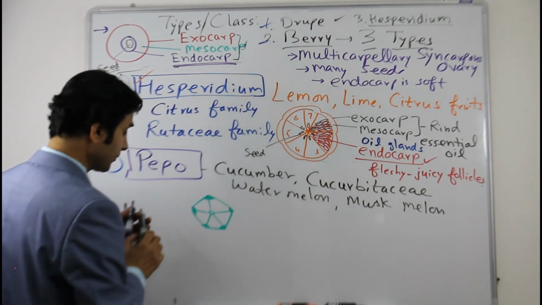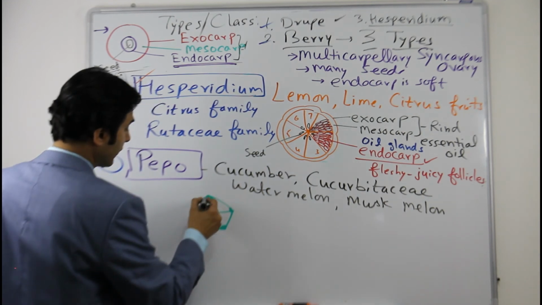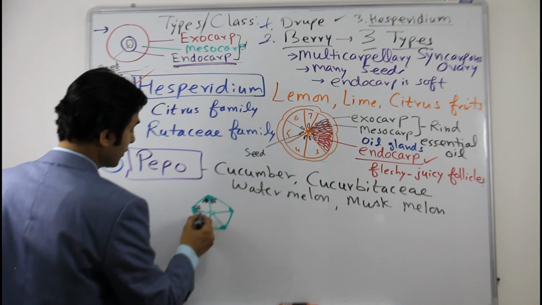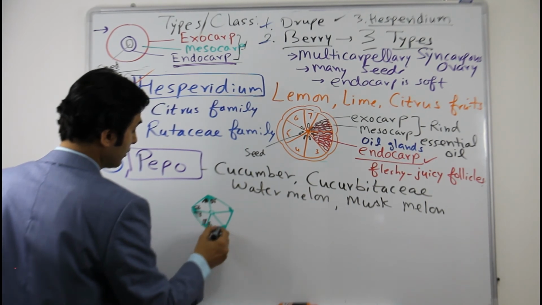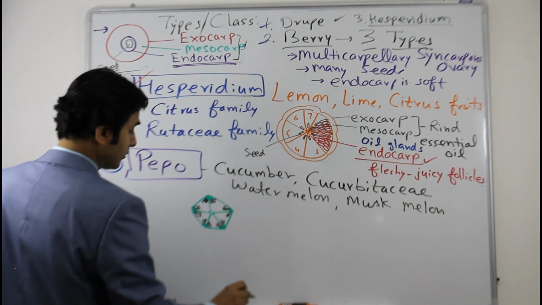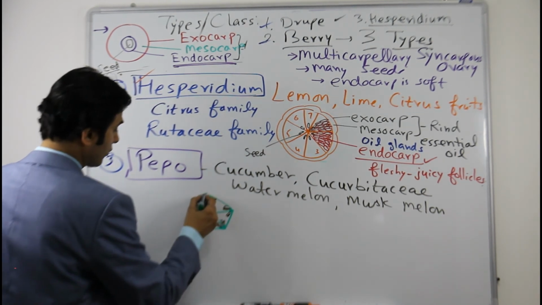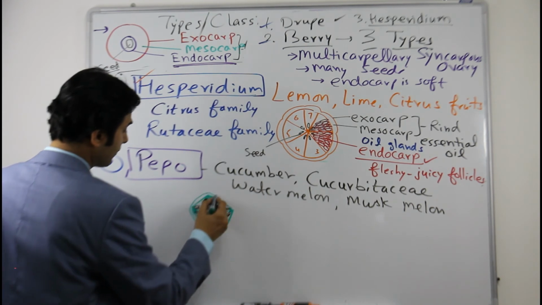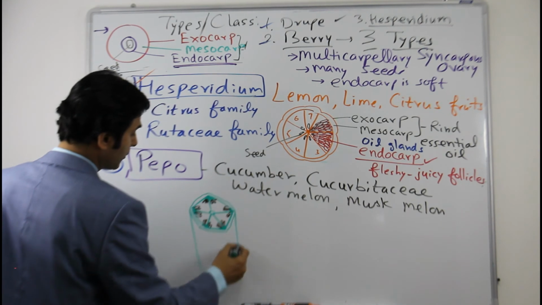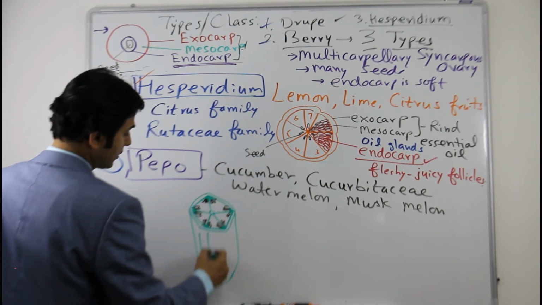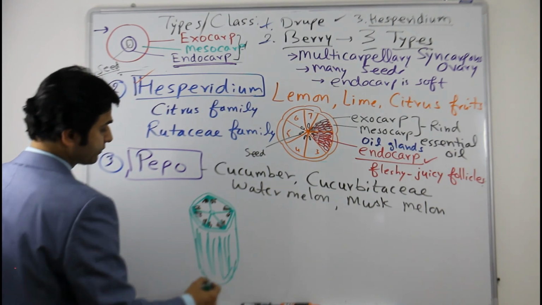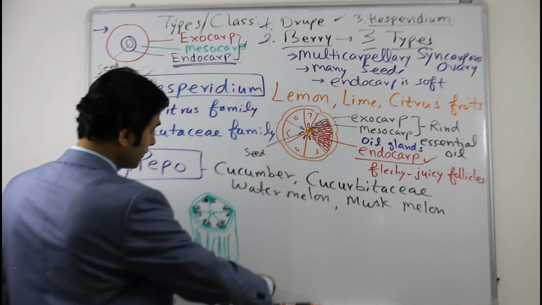They have parietal placentation because they are fusing from here, and the seeds are here. You can learn more about placentation there. This is a type of cucumber, and this is the outer layer also, cover, rind. This is cucumber, something like this, and this is the outer cover.